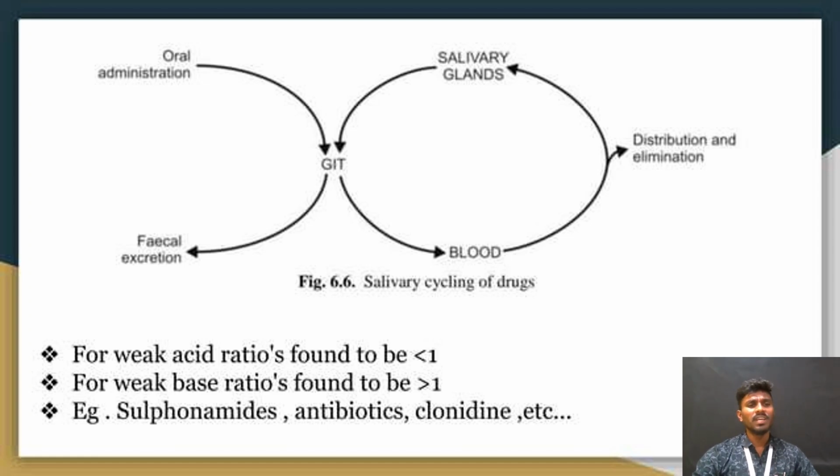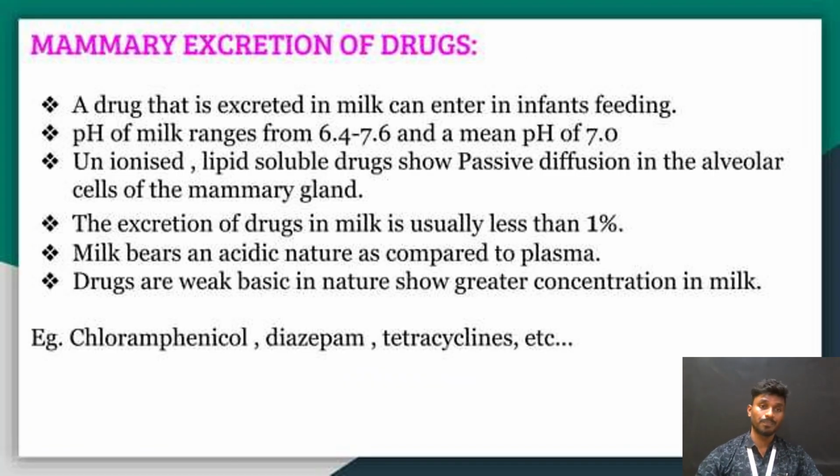For example, for weak acids the saliva to plasma ratio is found to be less than 1. For weak bases the ratio is found to be more than 1. Examples of such drugs are sulfonamides, antibiotics, and clonidine. This is the overall mechanism of salivary cycling of the drugs.